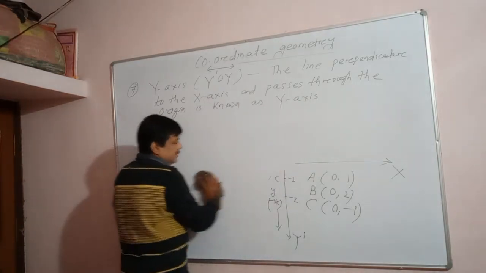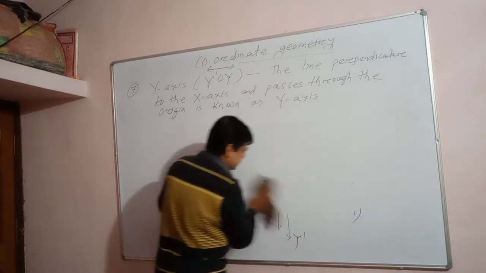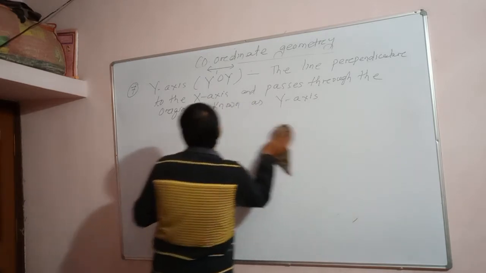Okay. So what did we understand here? Let us write this point.